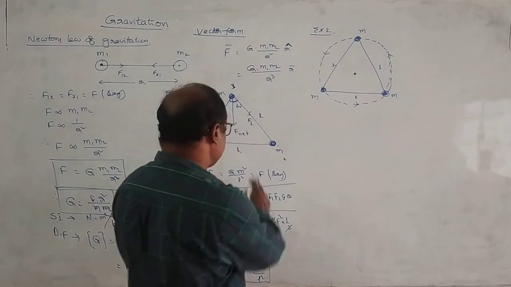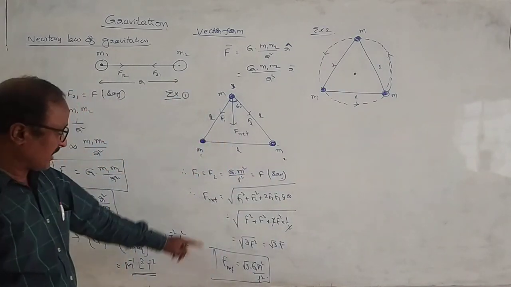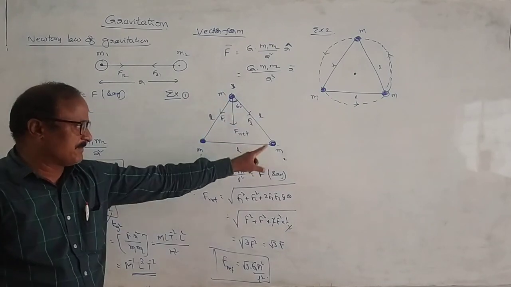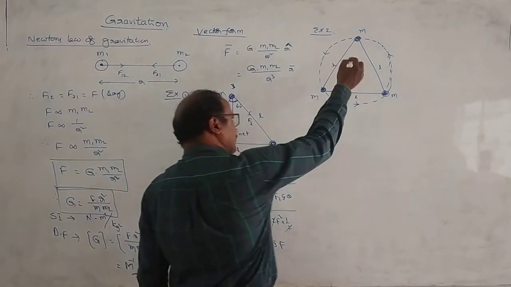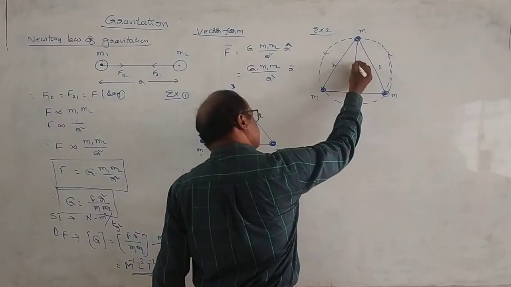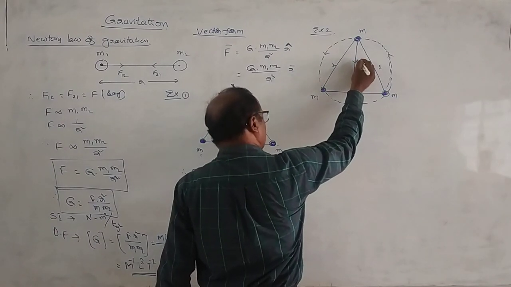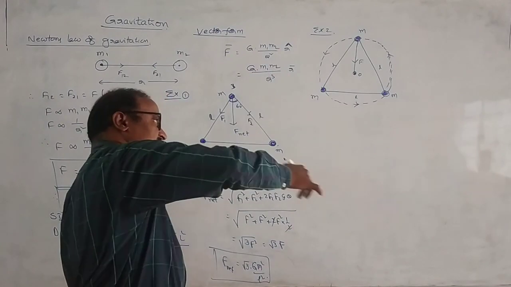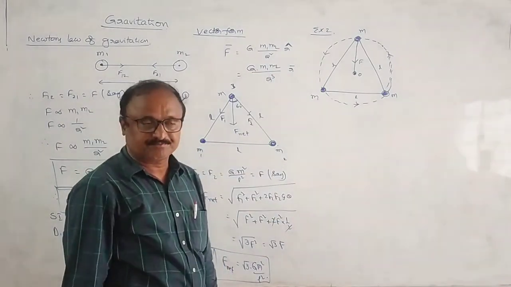Observe, we will find the net force acting on any one of the bodies. That net force acting on the third body is given by F net. This F value can supply the necessary centripetal force in the case of the circular path.